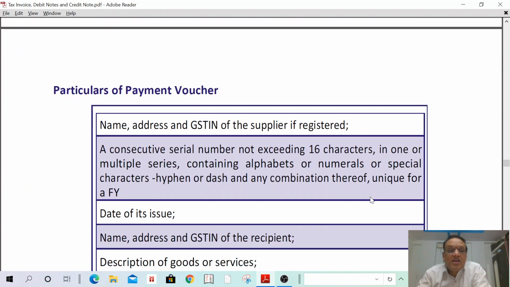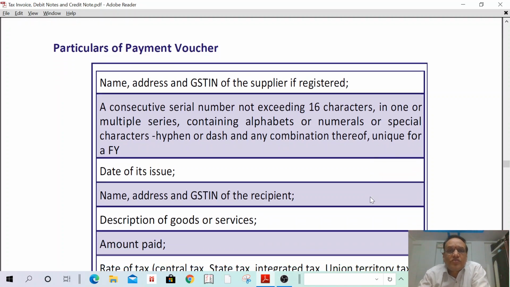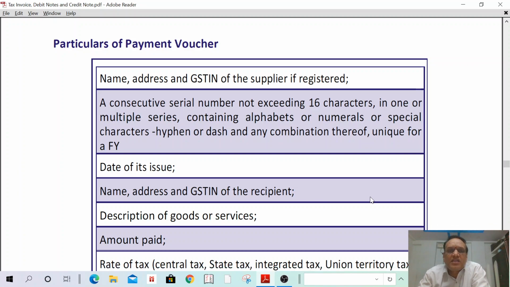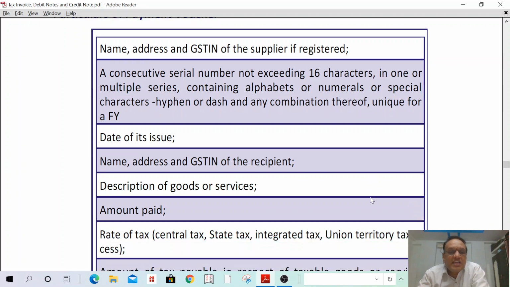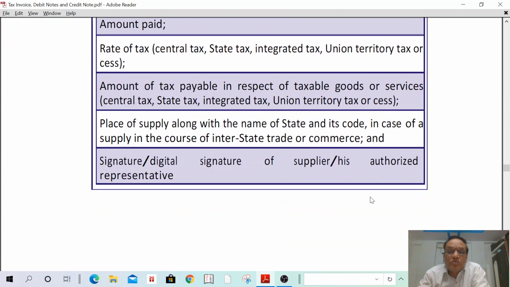Okay, what are the contents and details we have to mention in a payment voucher? It is like a tax invoice, receipt voucher or refund voucher, which we have discussed. The same details we have to mention. Anyway, we have to discuss once again. Name and address of the supplier and GSTIN if registered, a consecutive serial number not exceeding 16 characters, date of its issue, name, address and GSTIN of the recipient, description of goods, amount paid, rate of tax, and amount of tax payable in respect of taxable goods or services.